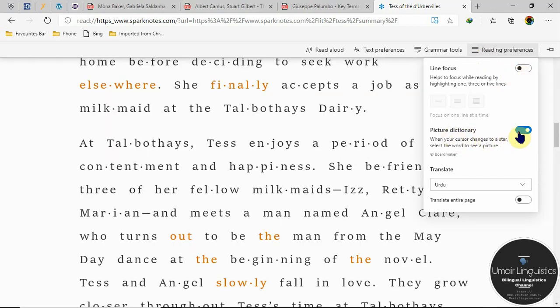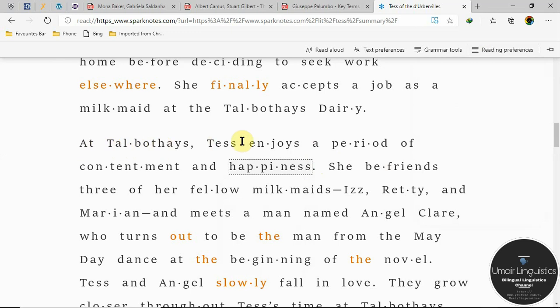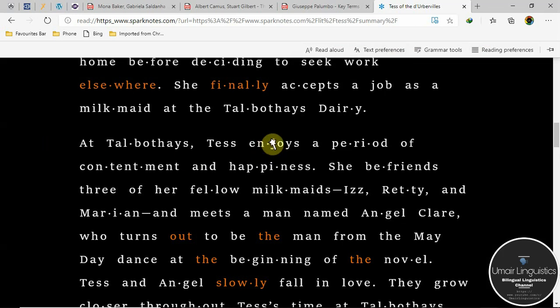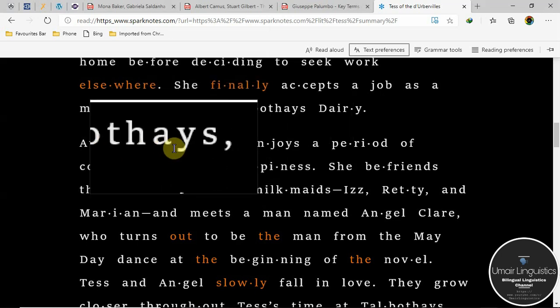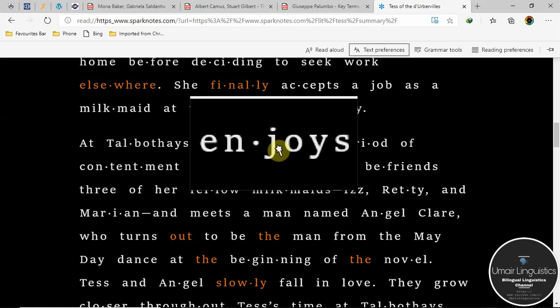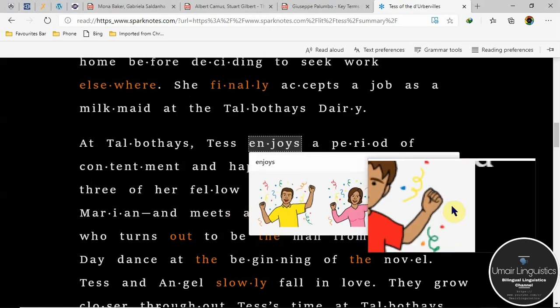Another option is picture dictionary, which I have already selected. So now what will happen, as you move your cursor, at some points, let me first change the theme. This star will appear wherever a word has a picture. You can see I am moving the cursor. Test, enjoys. All right, on enjoys there is a star, you can see, and now you click on this, enjoys. So it is very good if you want to imagine words, or for your children. All right.